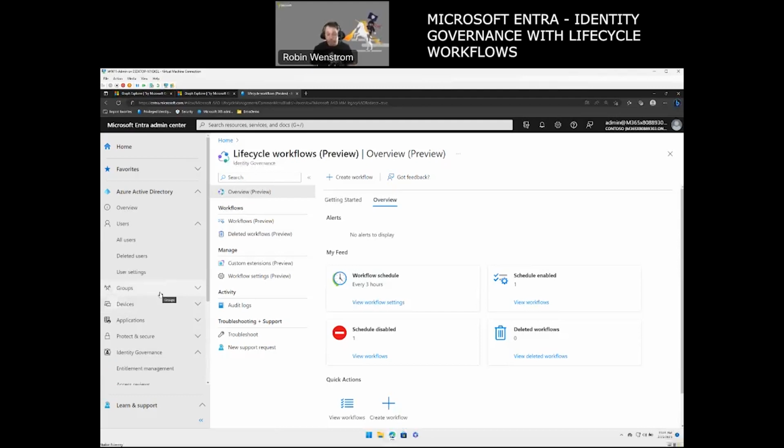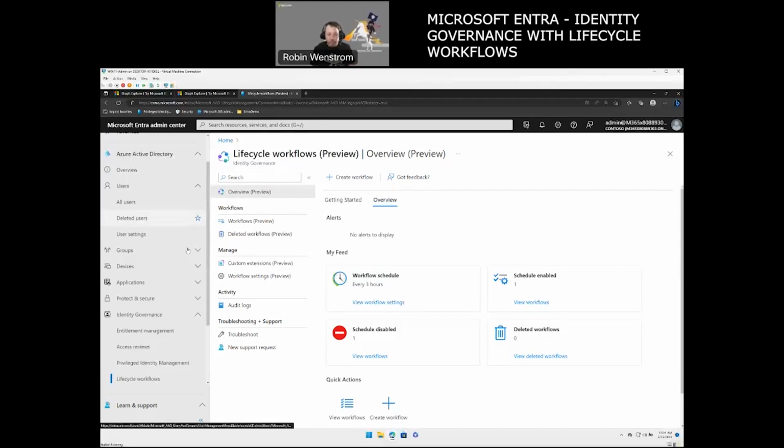What Microsoft Entra really is, is that we have taken a couple of products within the Azure directory and combined them into one package to make it a little bit easier to manage. So we have Azure Active Directory, we have Permissions Management and Verified ID.